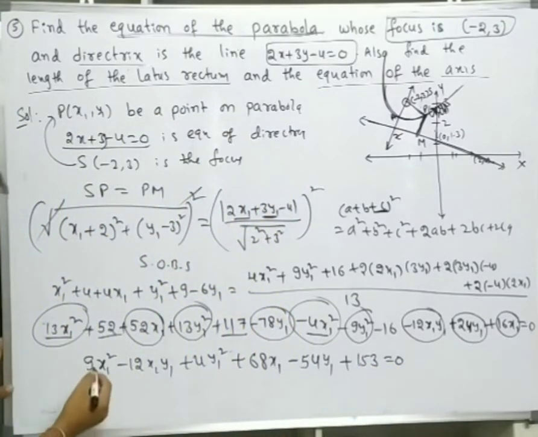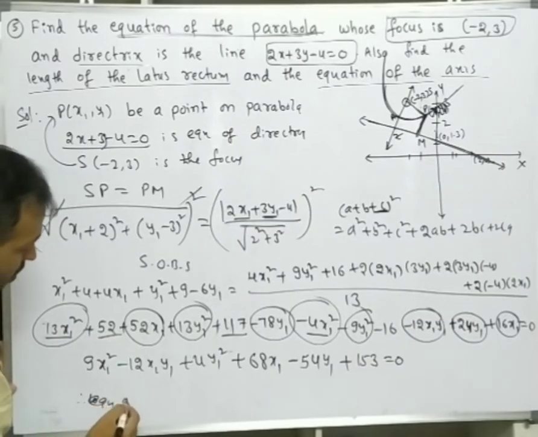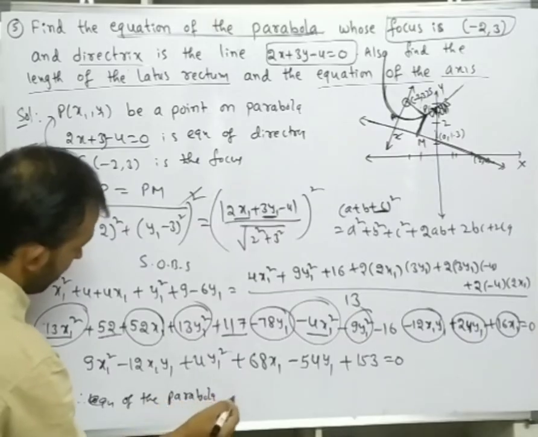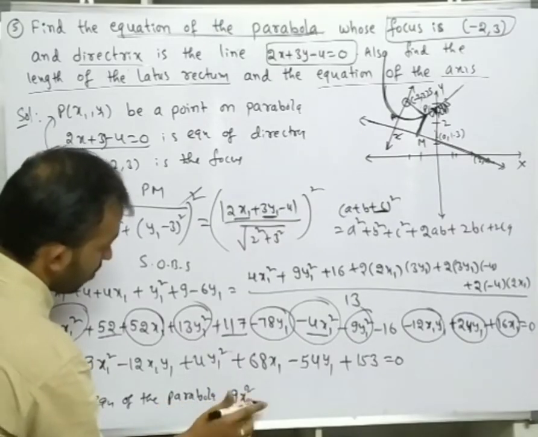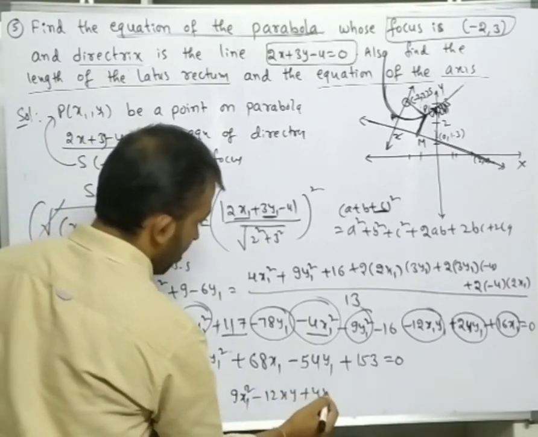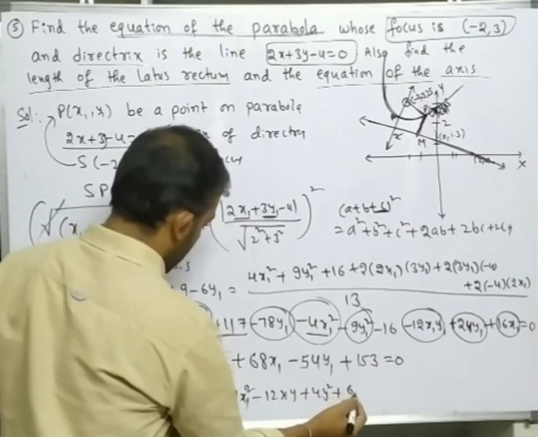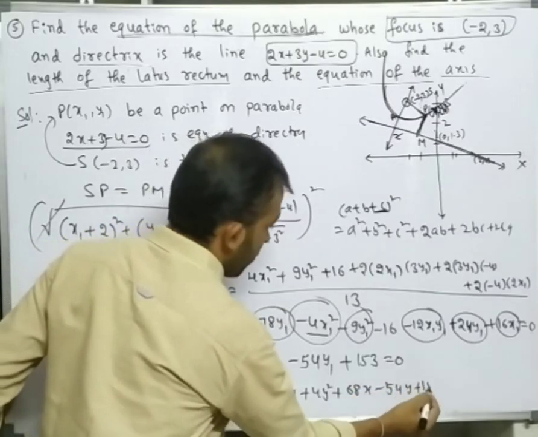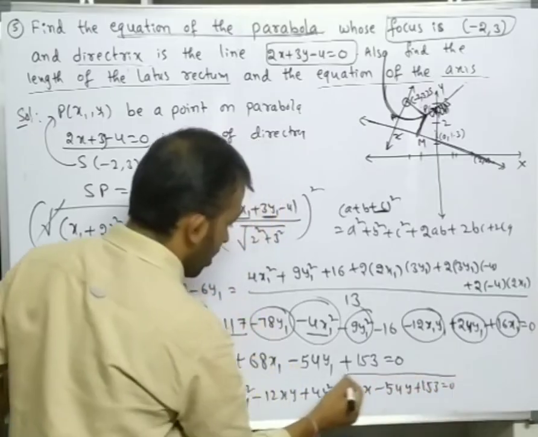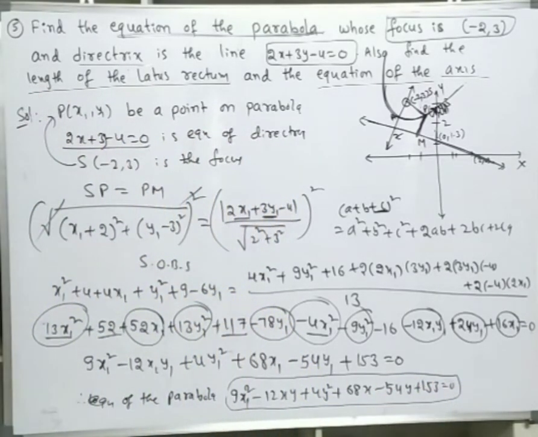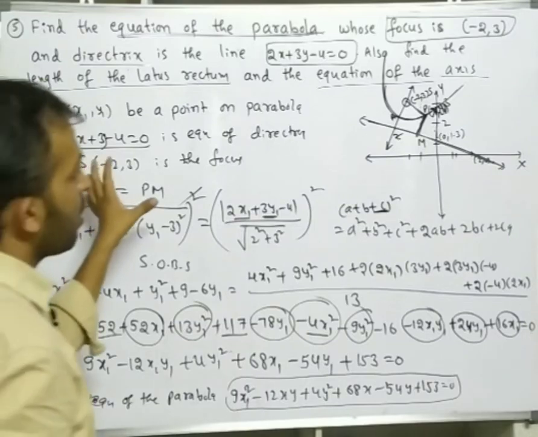So therefore the locus, therefore the equation of the parabola is 9x square, removing x1 y1, minus 12xy plus 4y square plus 68x minus 54y plus 153 is equal to 0. This is the equation of the required parabola, right? So like this, by using the definition.